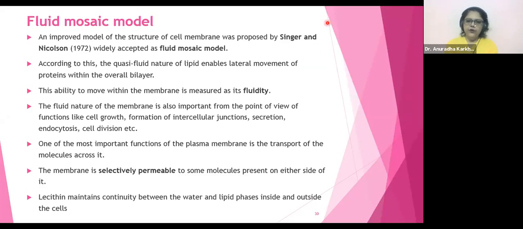Okay. So here when we see the fluid mosaic model, there were three or four models proposed by different scientists, but the most accepted one is the fluid mosaic model. So we have to only focus on this model. What do you mean by fluid? Liquid. Mosaic means any haphazard design, not a geometric type of design.